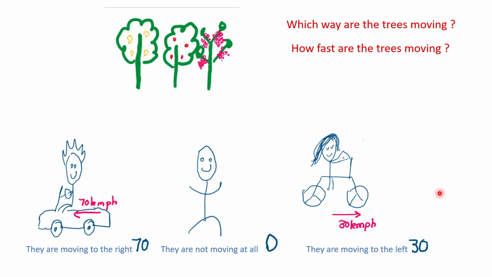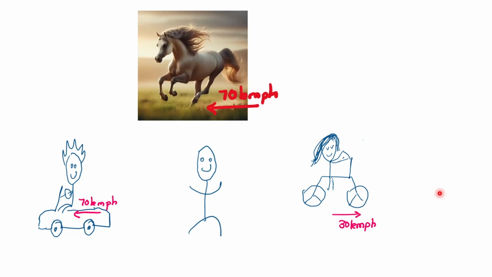Let's take one more example to make ourselves more familiar with this. Instead of the trees, let's say there is a horse running to the left at 70 kilometers per hour. I want to leave this as an exercise to you. Suppose I ask the question, how fast is the horse moving? What would your answer be? What would the answer be of your friends? What number would they tell me? Okay, try to get an answer to this by yourself and take it as an exercise.